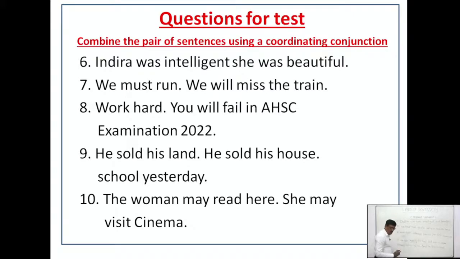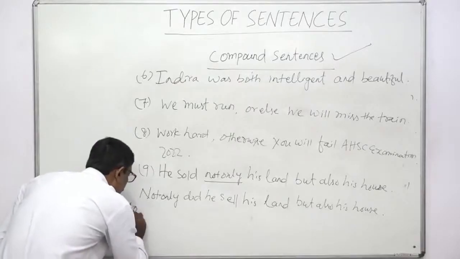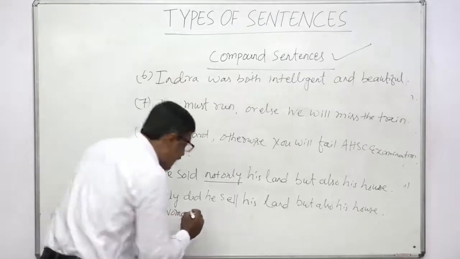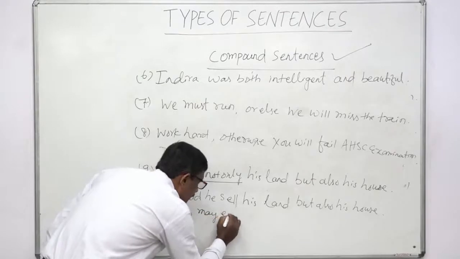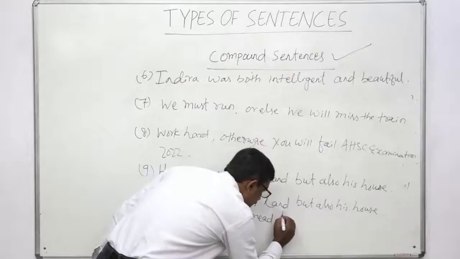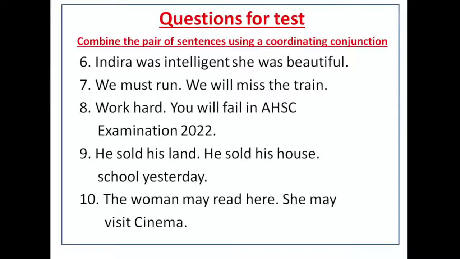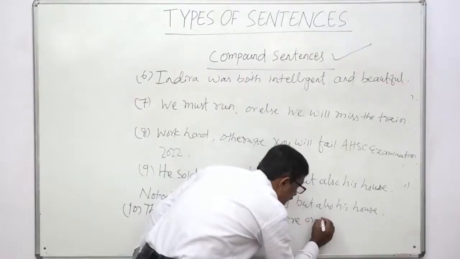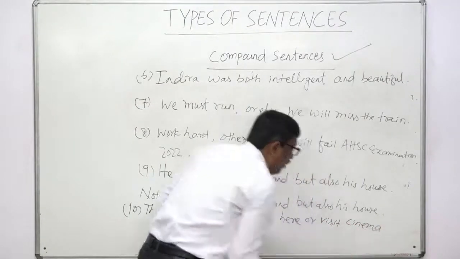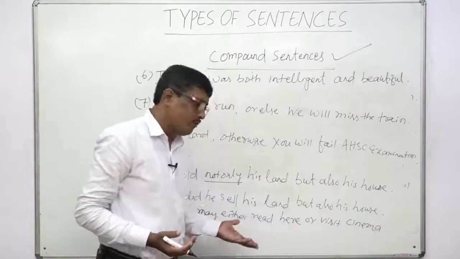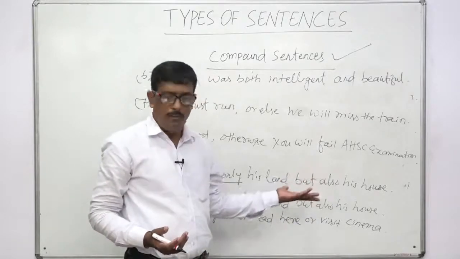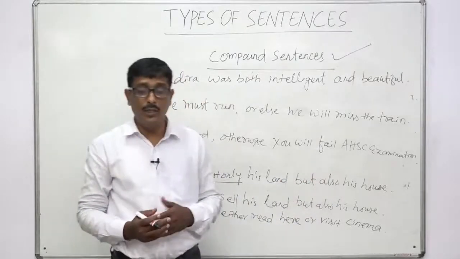The woman may either read here or visit cinema. Okay. Or instead of either or, we may also use or. The woman may read here or visit cinema. We can also combine the sentence using or.